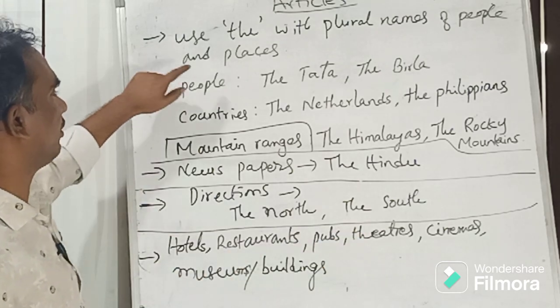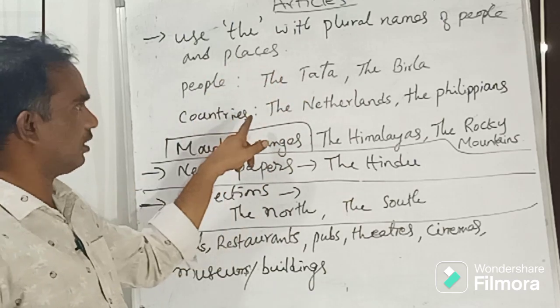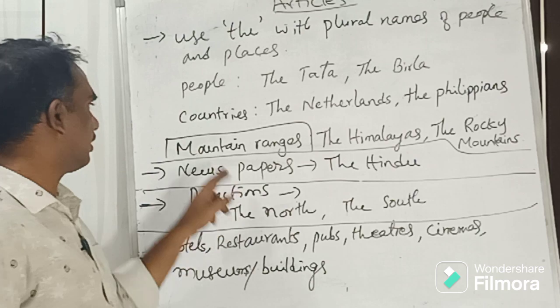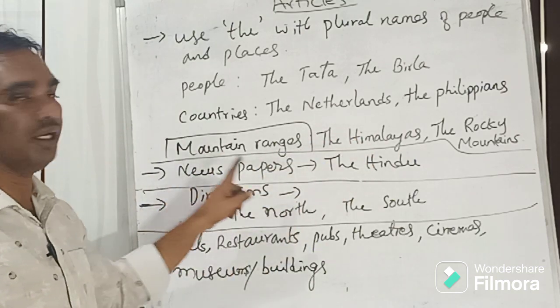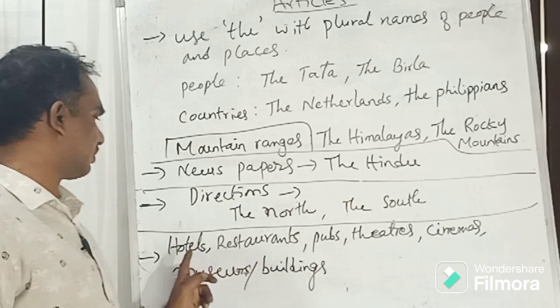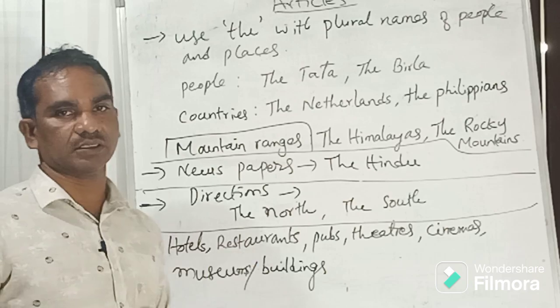So what we looked at: the names of people and places with plurals, like the Netherlands, the Philippines, the Tatas, the Birlas, and mountain ranges like the Himalayas, the Rocky Mountains, and newspaper names and directions, and these places: hotels, restaurants, pubs, theaters, cinemas, museums and buildings.